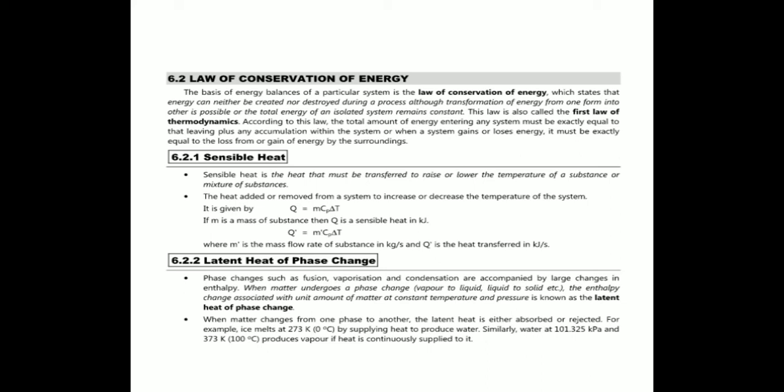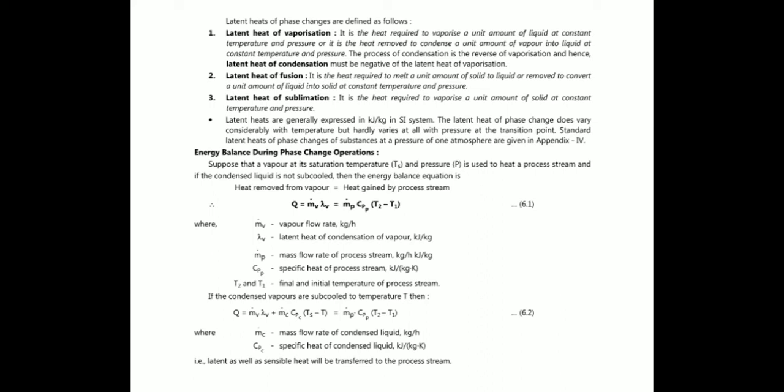For example, ice melts at 273 Kelvin by supplying heat to produce water. Similarly, water at 1 atmosphere pressure and 373 Kelvin produces vapor if heat is continuously supplied to it. So there are different types of latent heats: latent heat of vaporization, latent heat of fusion, and latent heat of sublimation. The unit for latent heat is kilojoule per kg in the SI system, and it does not vary considerably with temperature, and hardly varies at all with pressure at the transition point.